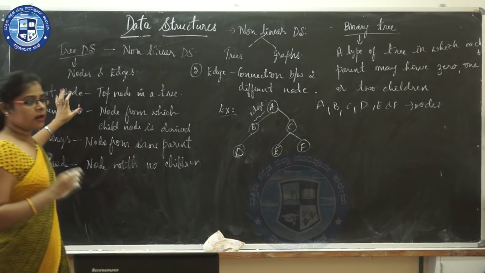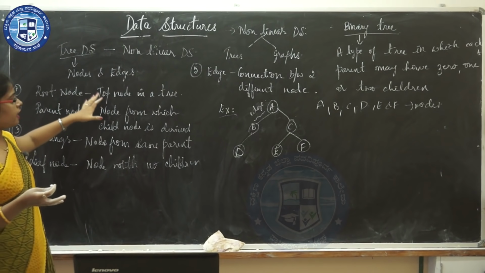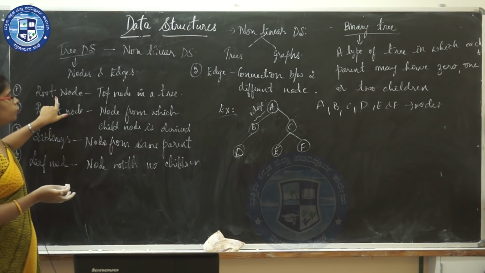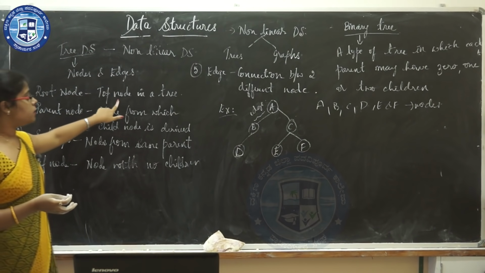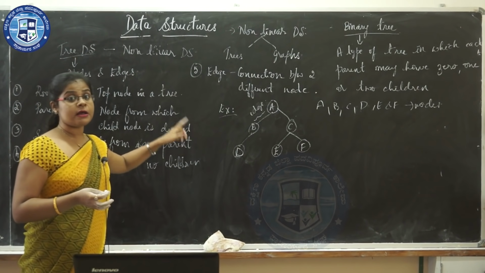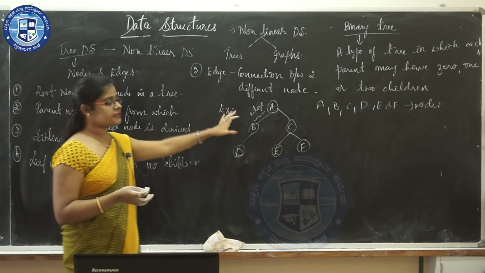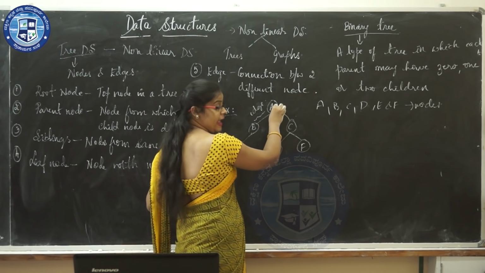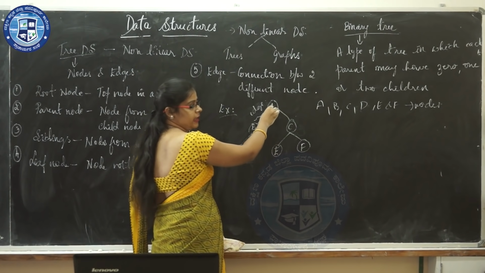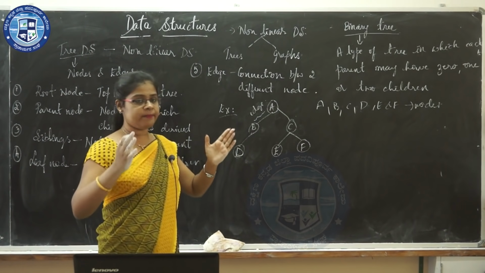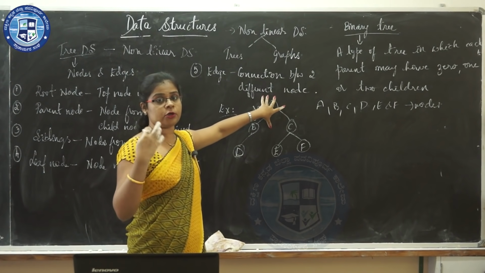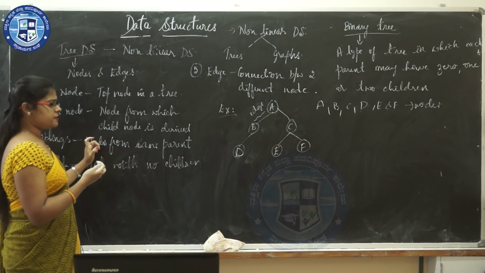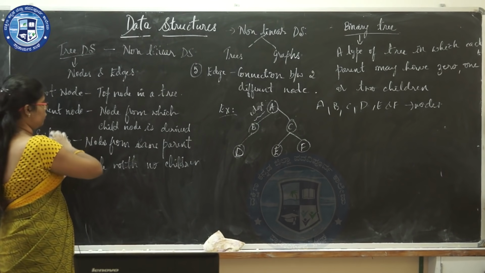Okay. So now there are some of the terms which are used under trees. So first is root node. Root node is the top node in a tree or starting node in a tree. In this example, now the top node is A or the starting node is A. So when in a tree, the first node or the top node is called as root node. Second one, parent node.